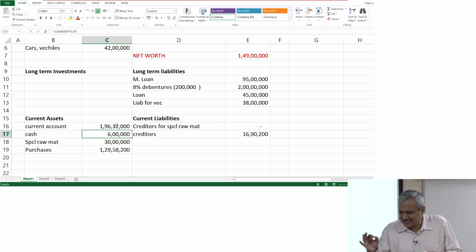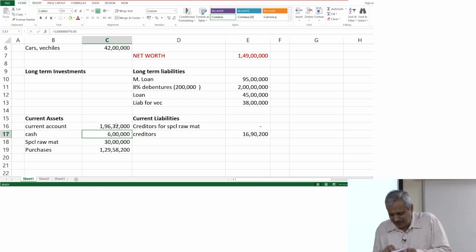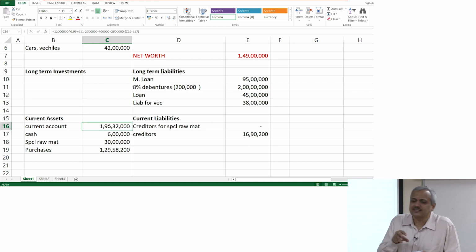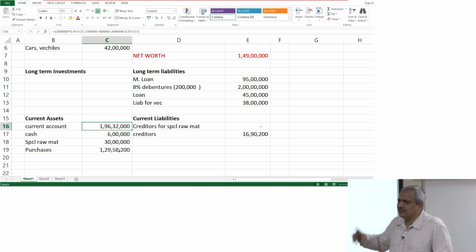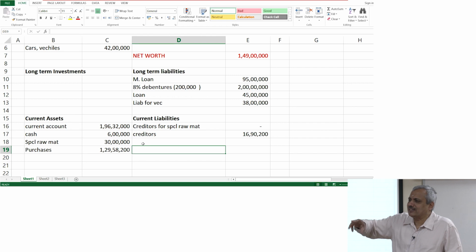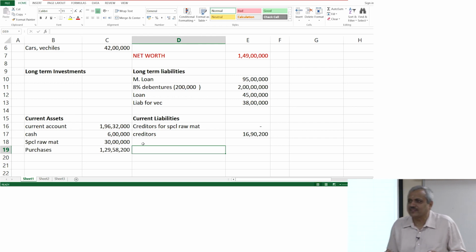14th transaction, exactly similar to your 12th one. Instead of purchases, I have given sales out here. Sales during the year amounted to 1 crore 87 lakh 17,400. Why have I given this 17 lakhs 400 etc.? It is basically for the ease of your division and everything. It will not be in decimals when you divide by 23, 24 and all these things. That is why I have given it that way.